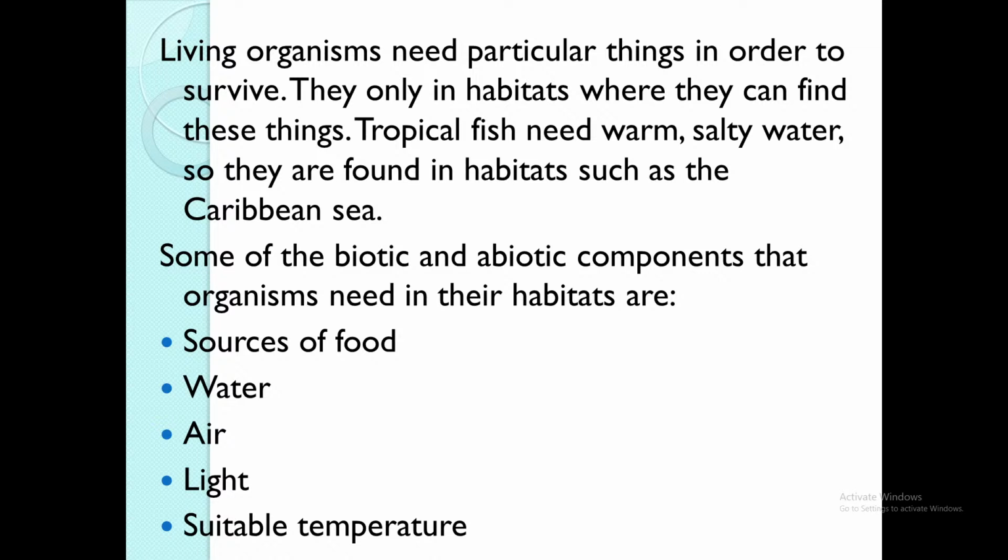Some of the biotic and abiotic components that organisms need in their habitats are sources of food, water, air, light, and suitable temperature. In your environment, you need both biotic and abiotic components to survive. Light, for example, is abiotic, but you still need it to survive.